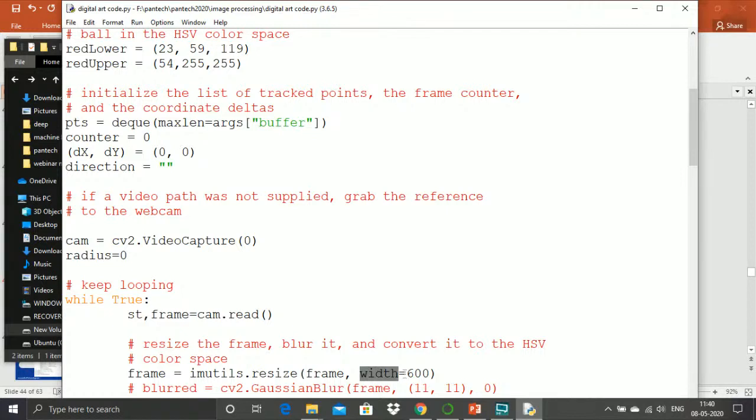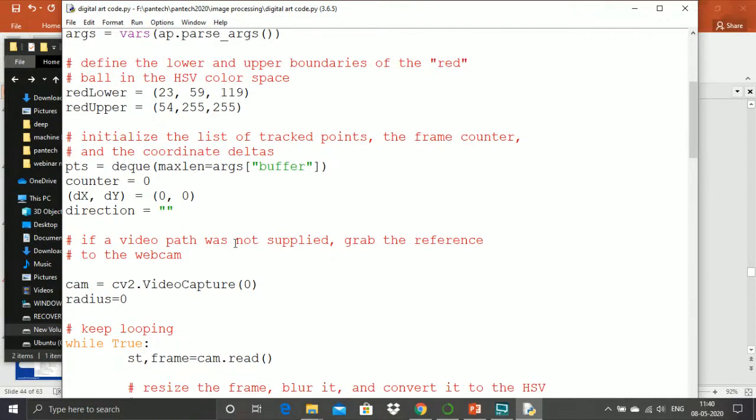Okay, so here I have applied a buffer function. This buffer function is done with the help of a frame counter. So based on the frame counter, we can apply it. Why? Because it cannot quickly detect.